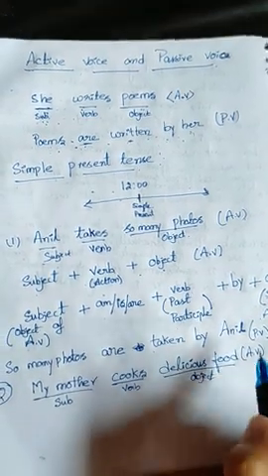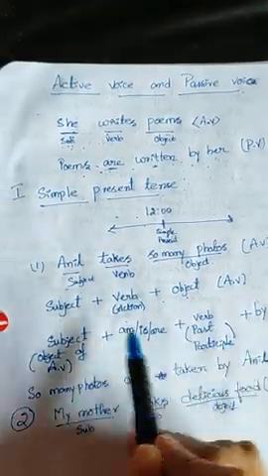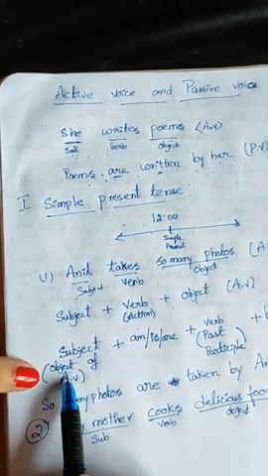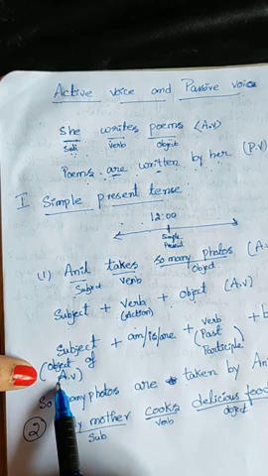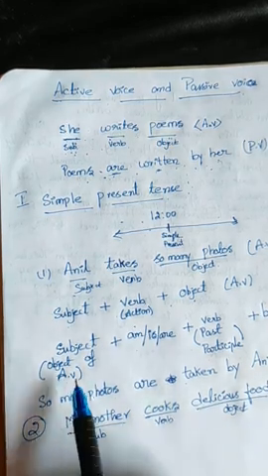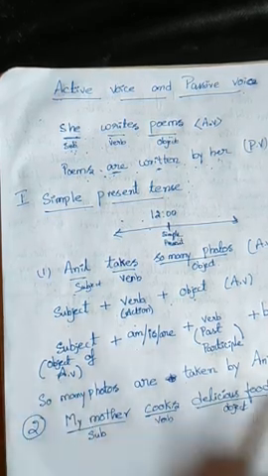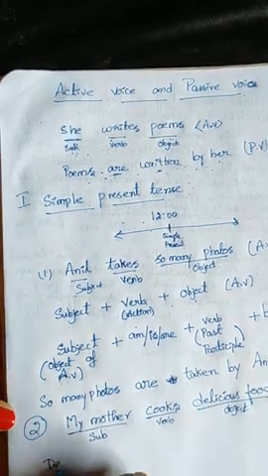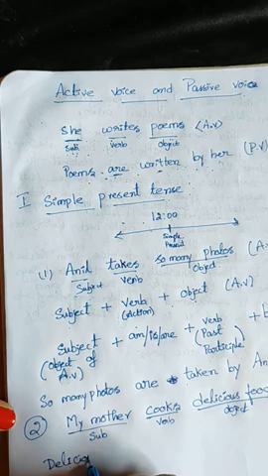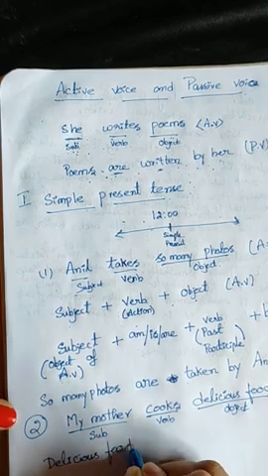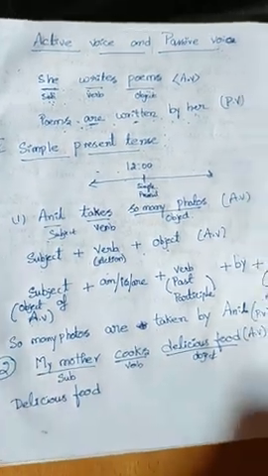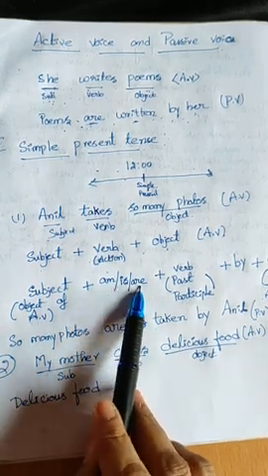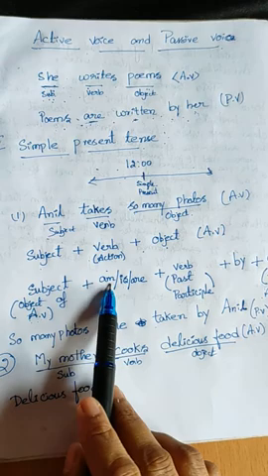So how do we change to the passive voice? What is the subject here in the passive voice? The object of the active voice. What is the object of the active voice in this sentence? Delicious food. So start the sentence with delicious food. Next, what do we have to do? The auxiliary verb, any of these three: am, is, are.